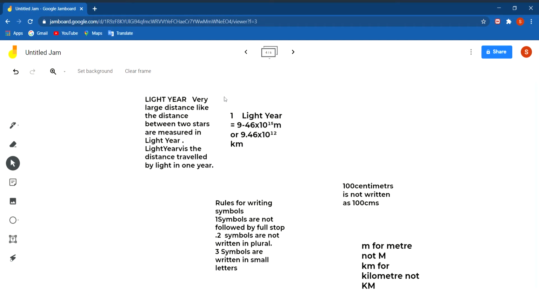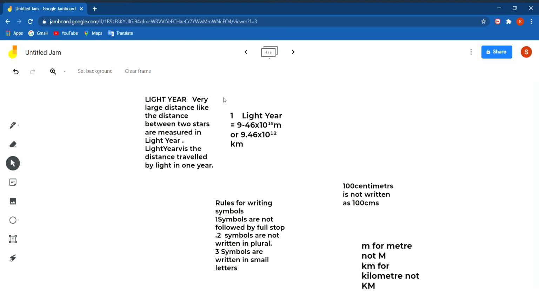Now, sometimes there are very large distances to be measured, like the distance between two stars. Then we cannot use kilometers for that. For that we use bigger units like light year. Light year is the distance traveled by light in 1 year. You know that light has the fastest speed. The speed of light is 3 into 10 to the power 8 meters per second.